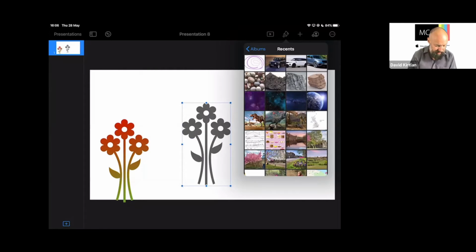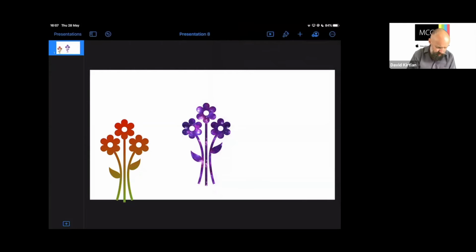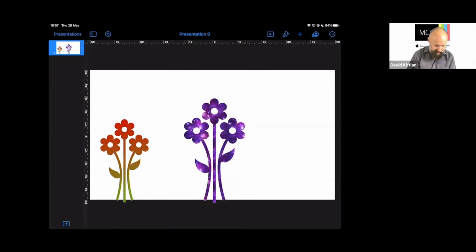So I think actually that one works quite nicely, just to give these flowers a little bit of a sparkly background feel. I have the options here to stretch the background. Actually, if I tile it, I think I get a nicer view on that one there, but we can play around with those to suit whatever we're doing. So I think we'll have these flowers somewhere in the middle. We'll make this one a bit bigger because it's kind of like a sparkly special one in the middle, isn't it there?